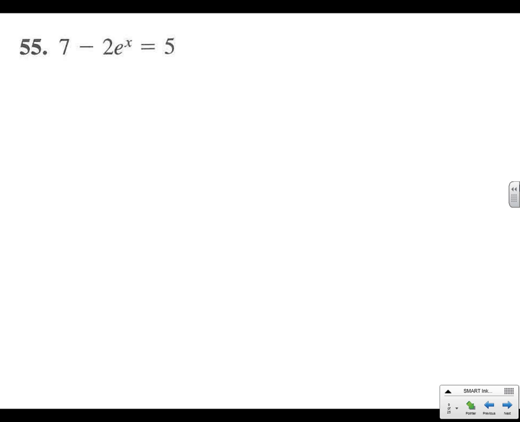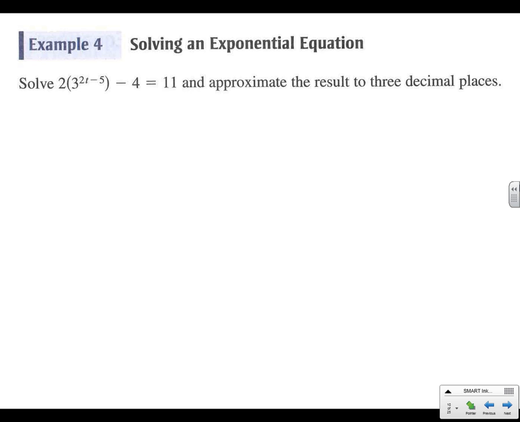All right, example 4. We want to find t by itself here, so we're going to try to get the parentheses by itself first. So we'll add the 4. We've got 2 times 3 to the 2t minus 5 equals 15. Let's divide it by 2. So now we've got 3 to the 2t minus 5 equals 7.5.